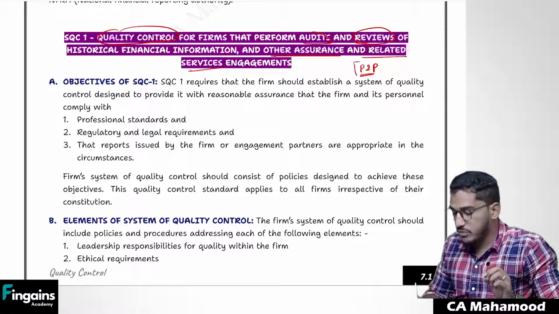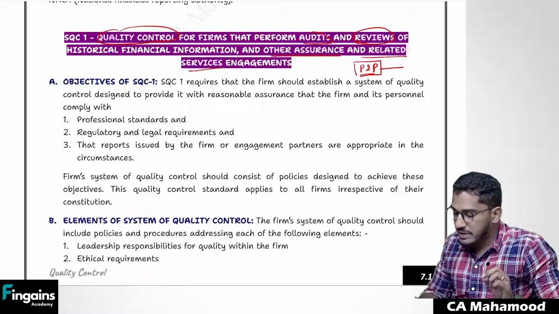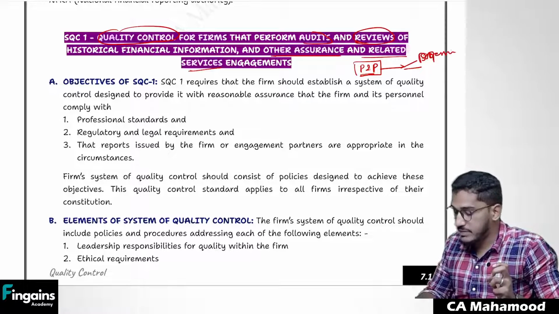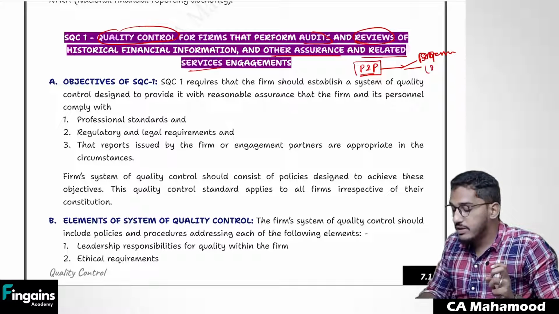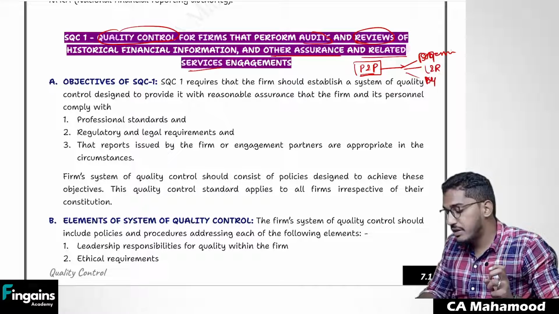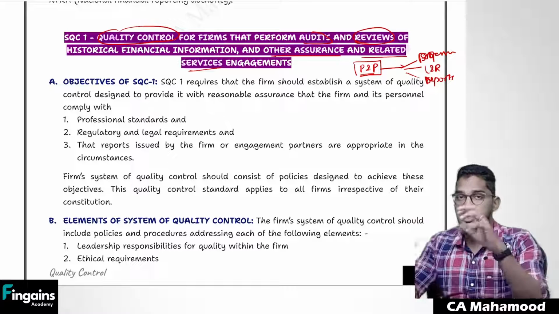SQC1 is asking the firm to establish some policies and procedures which will give them reasonable assurance that whatever work that firm is doing is done as per standards on audit, as per professional standards, and as per laws and regulations, and whatever reports they have given till date, those reports are appropriate. So what does SQC1 say?